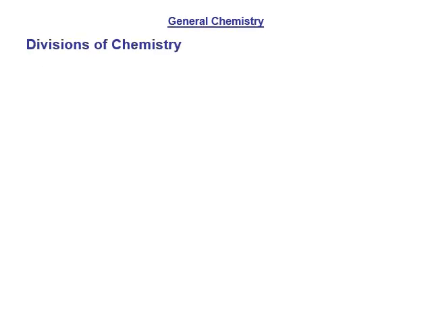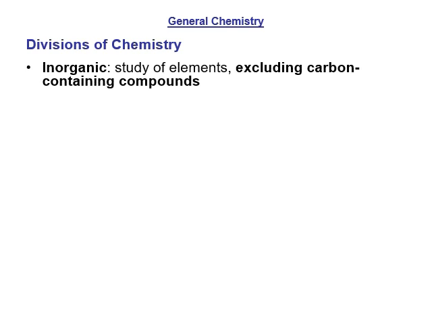You can divide chemistry up into a few different categories. The three main categories would be inorganic, organic, and biochemistry. So inorganic chemistry is the study of elements, excluding carbon-containing compounds. So things like salts, bases, acids, things along those lines. As long as it's not a carbon-based compound, it's inorganic chemistry. So when you take general chemistry, that tends to be inorganic chemistry.